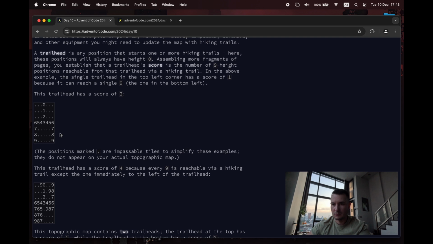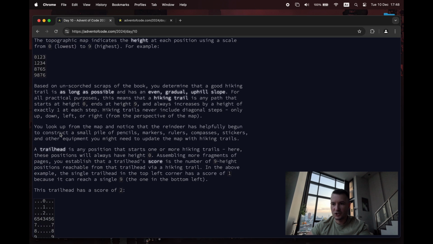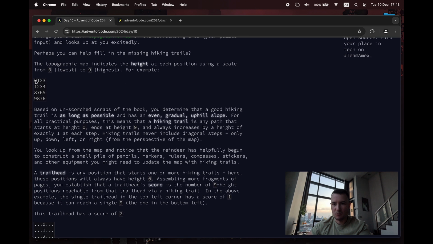That would be a 1, which is what this example was, because there we can go 1, 2, 3, 4, 5, 6, 7, 8, 9, and we can go 1, 2, 3, 4, 5, 6, 7, 8, 9. We can go 0, 1, 2, 3. Yeah, I think that was different. But either way, that has a score of 1, it says. Where does it say that? Somewhere it said that the score for that was 1.